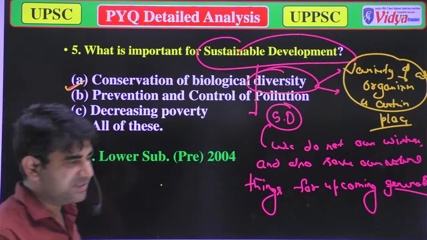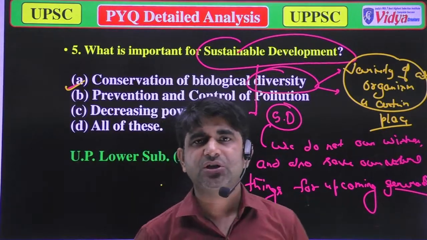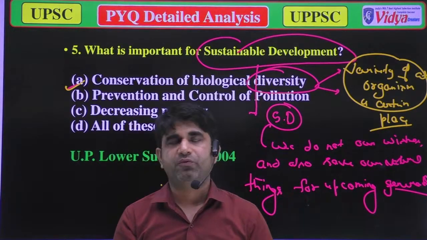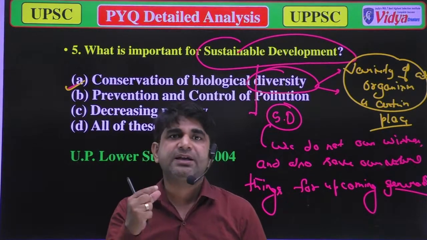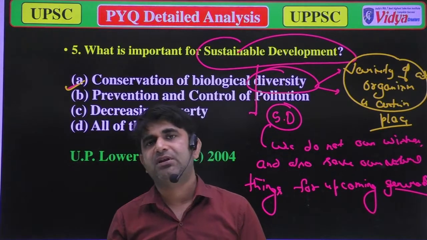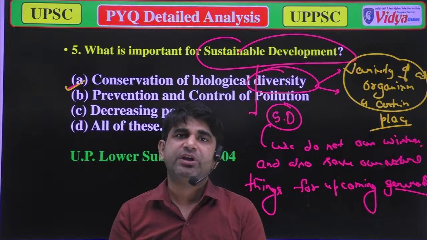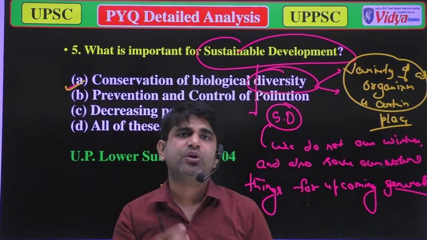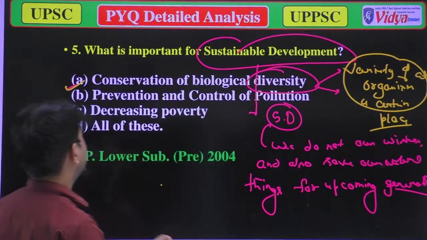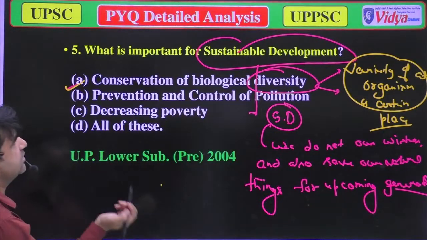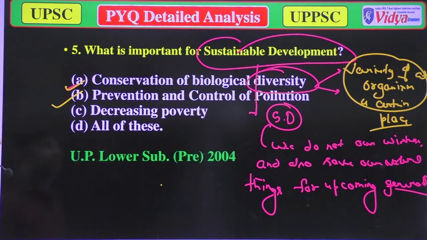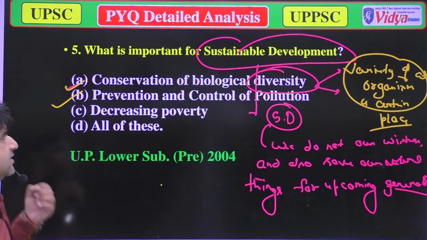Yeah, because in sustainable development we also talk about the prevention and control of pollution. When there is huge pollution, it will decrease our good environmental conditions, and when there are bad environmental conditions, it will decrease our sustainable development goals, or you can say the sustainable development program. So pollution prevention and control also provides good conditions for sustainable development, or you can say it is important for sustainable development.